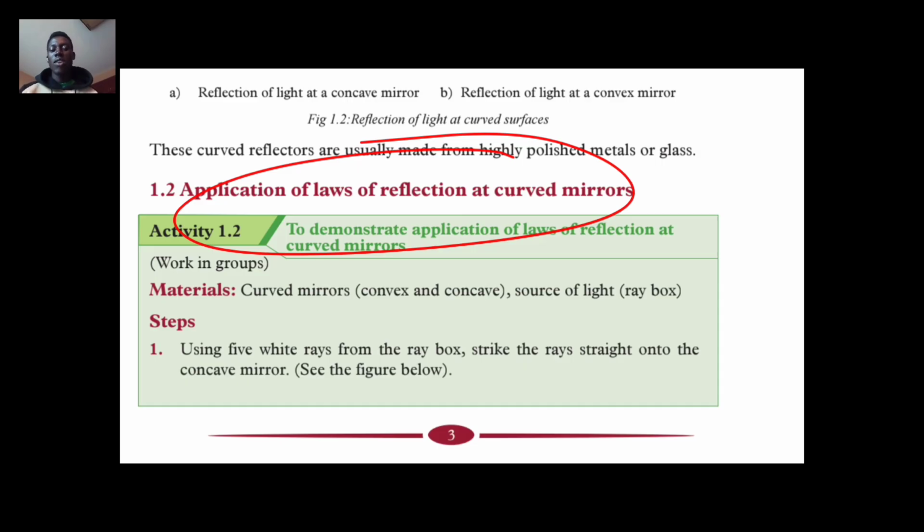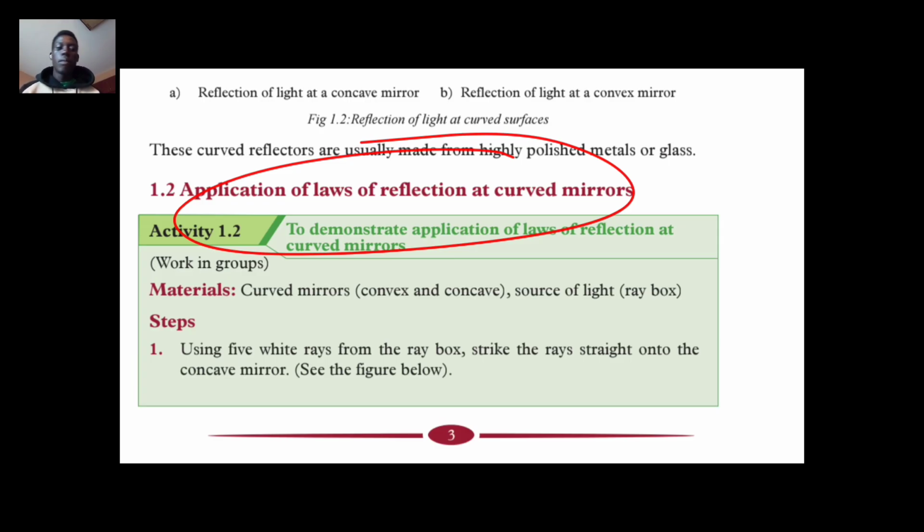The first law of reflection is that the incident ray, the reflected ray, and the normal all lie on the same plane. That is the law of reflection of light on a plane surface. We also say that the angle of incidence is always the same as the angle of reflection.